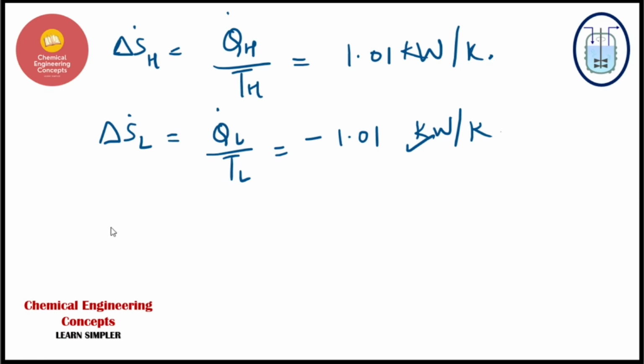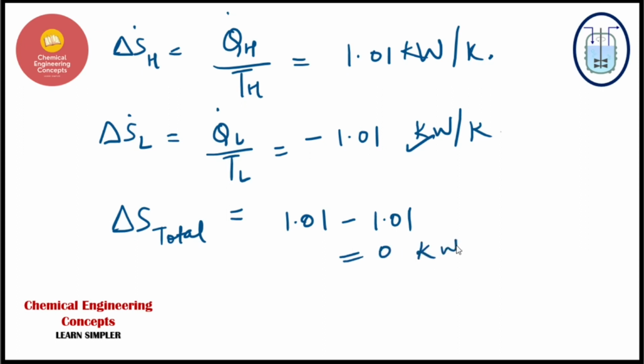So let's see the total entropy change. Not the system, simply the total entropy change. So this will come up to be 1.01 minus 1.01, which is 0 kilowatts per Kelvin. And yes, this shows the total entropy change for a reversible system.